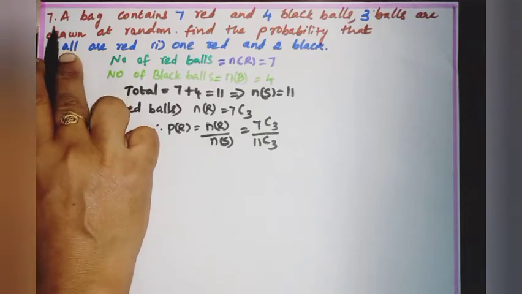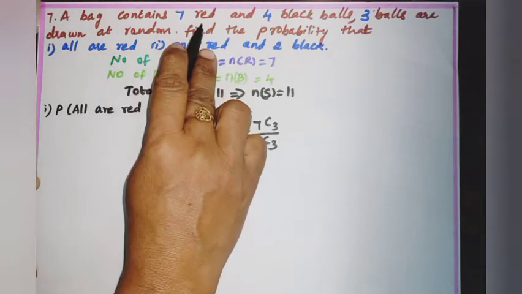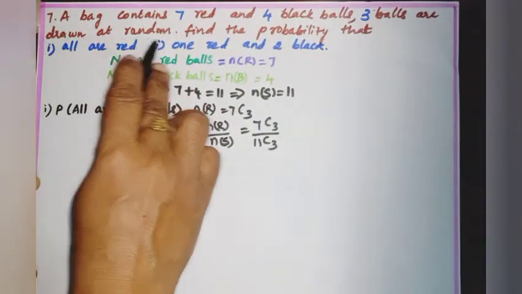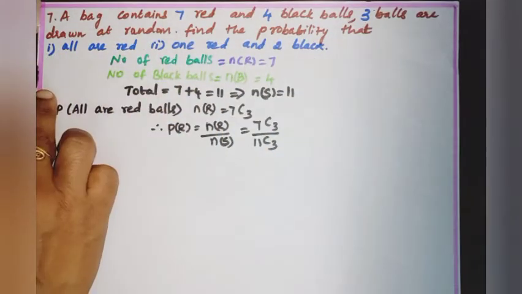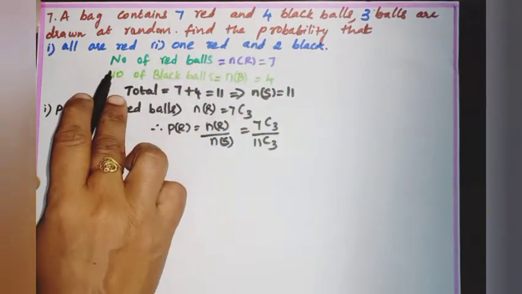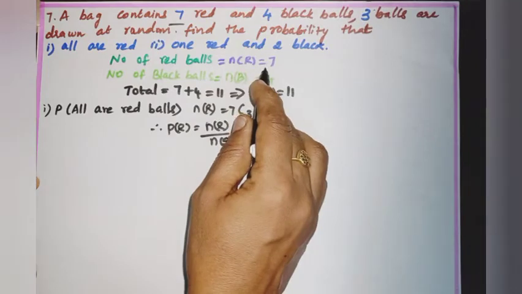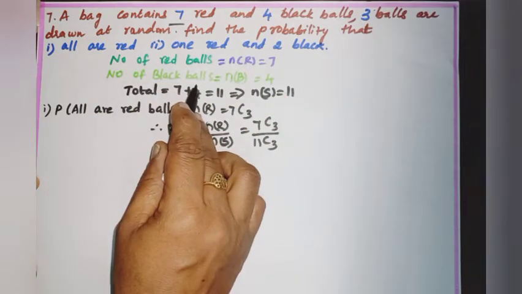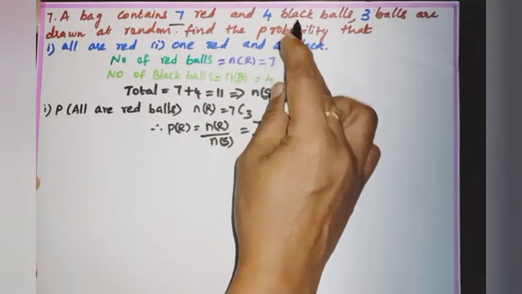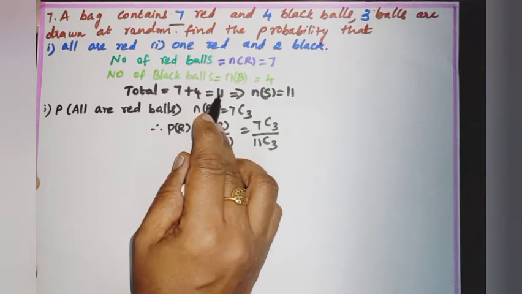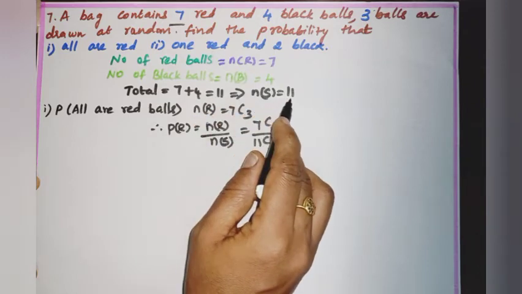Sum number 7. A bag contains 7 red and 4 black balls. 3 balls are drawn at random. Find the probability that first subdivision, all are red, second one, red and 2 black. Number of red balls N of A equal to 7. Number of black balls N of B equal to 4. Total number of balls is 7 plus 4, which is equal to 11.